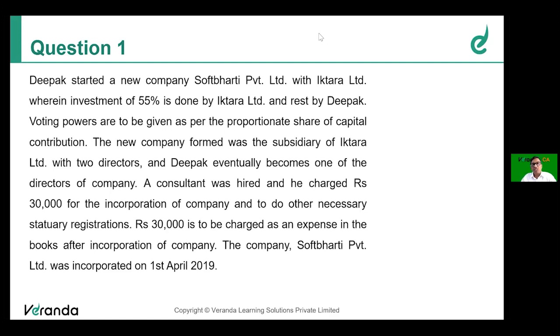So you might be interested to know whether you'll get a problem from this chapter. Yes, very much possible. It could even be a compulsory question, question number one, carrying 15 marks. It can go up to 20 marks also because it is application of various accounting standards. So there is a possibility that you may get one full question carrying 15-20 marks. That is also possible. So assuming that you guys have adequate knowledge in all the accounting standards, we are trying to attempt this problem.